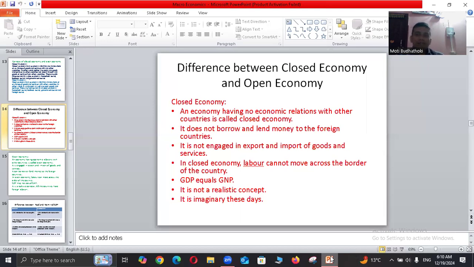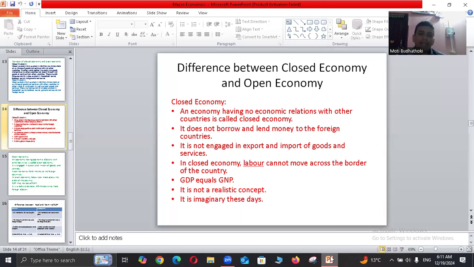It produces goods for itself, and it does not take or give any type of goods and services to others. In a closed economy, labor cannot move across the border of the country because all the laborers are employed in their own country. And in a closed economy, GDP equals GNP.